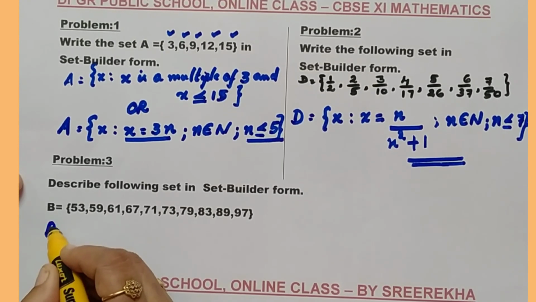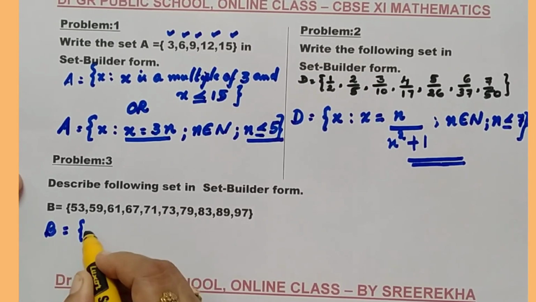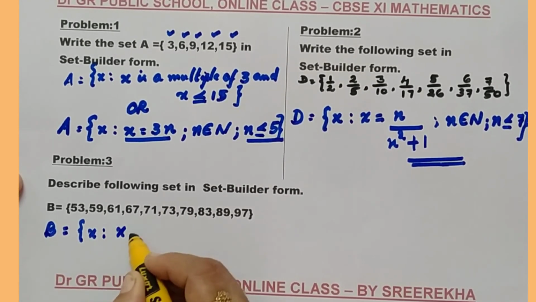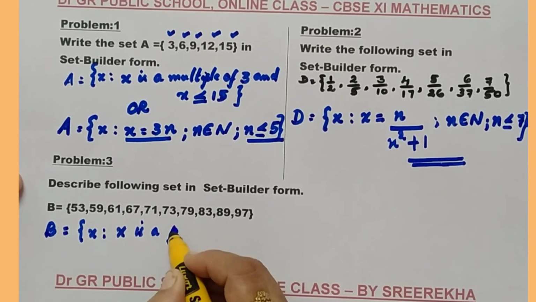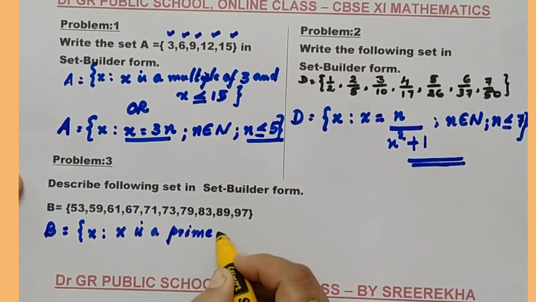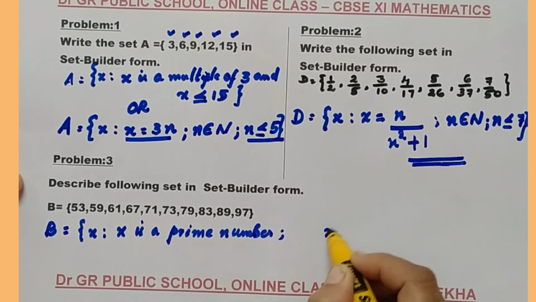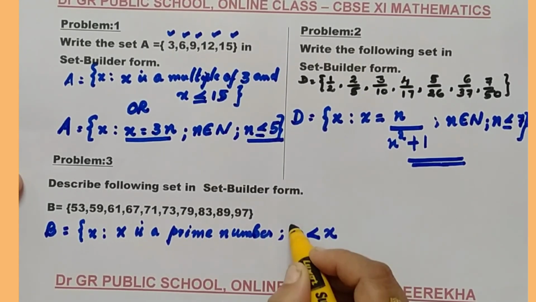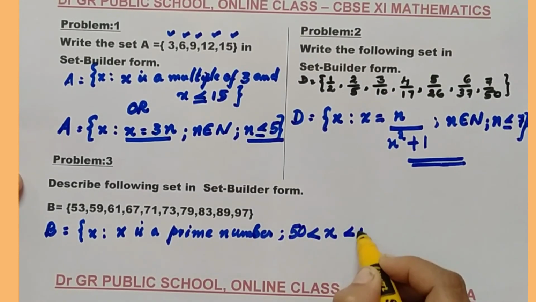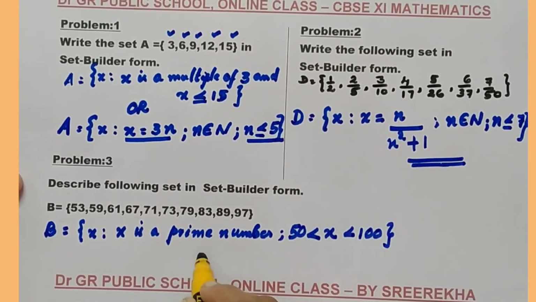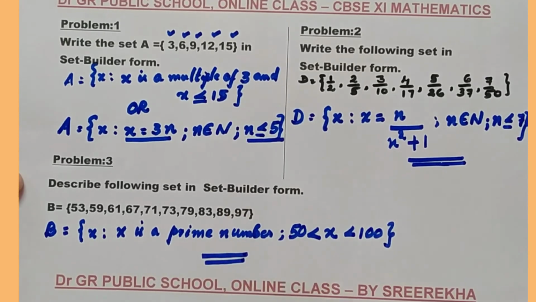So we can write B is equal to the set of all x such that x is a prime number, but the condition is that the value of x lies between 50 and 100.